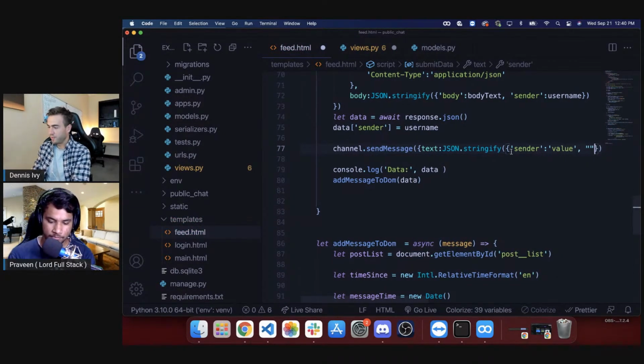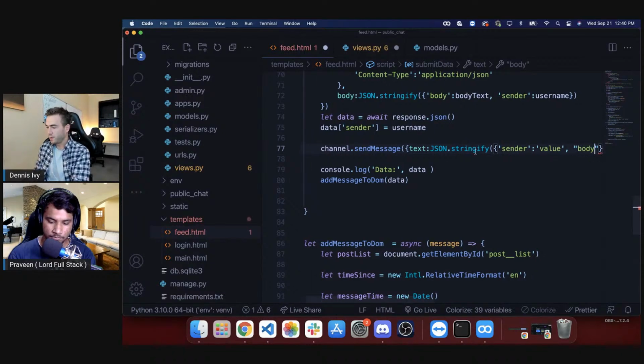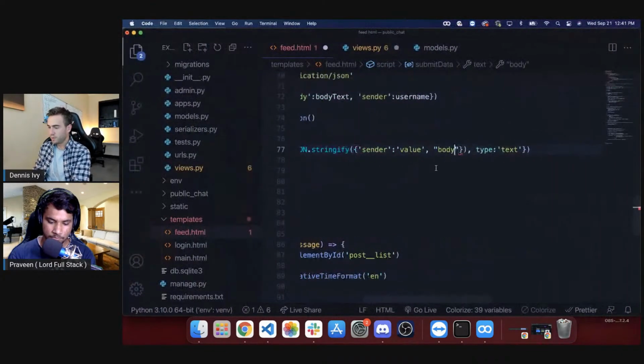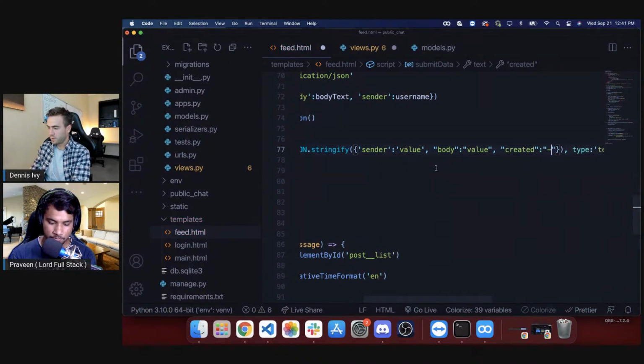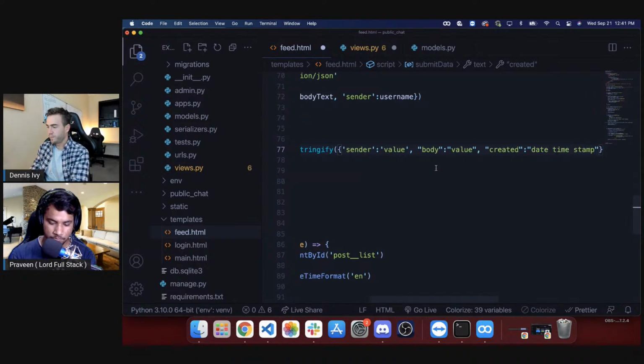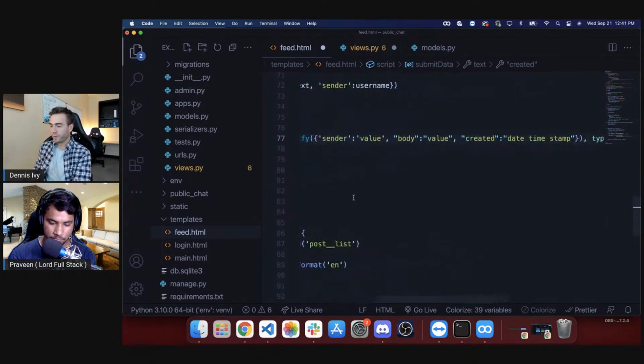Then you need to have a body with your value, and then you need to have created. So just do this right here, exactly what I'm doing. I think you could just throw in something random there. But yeah, just do sender, body, created. So that's what I'm stringifying.